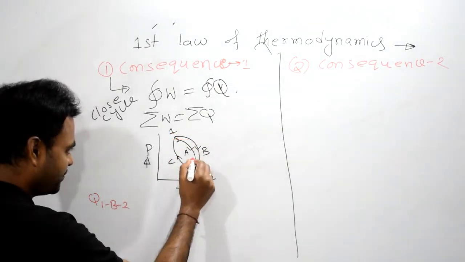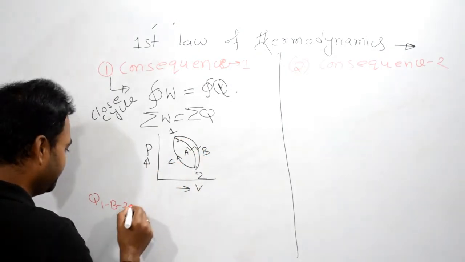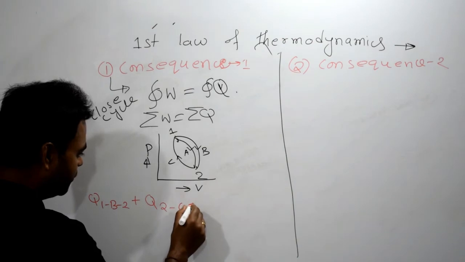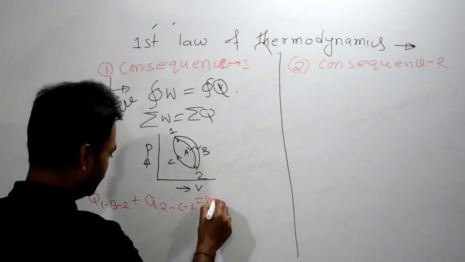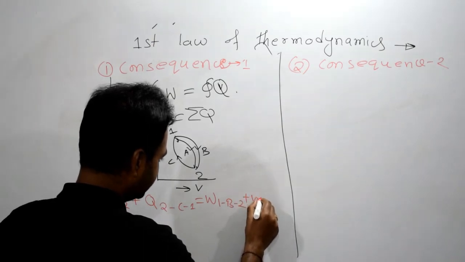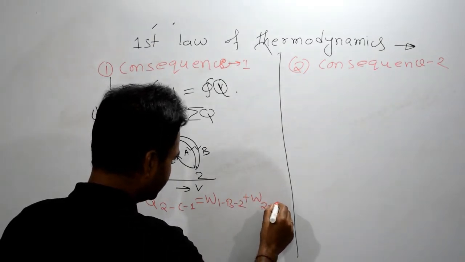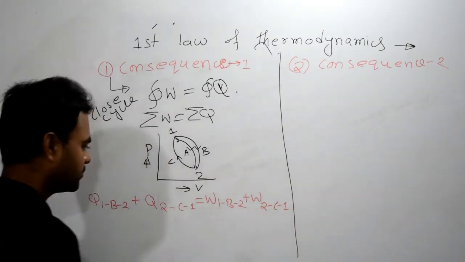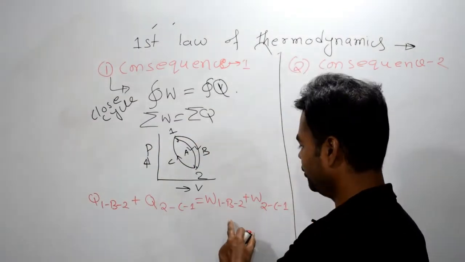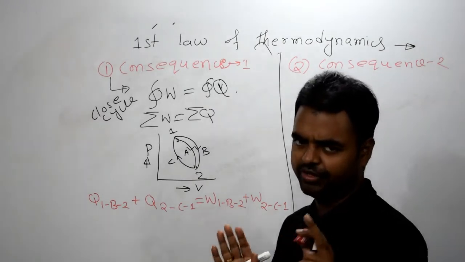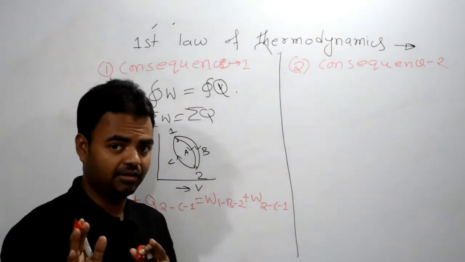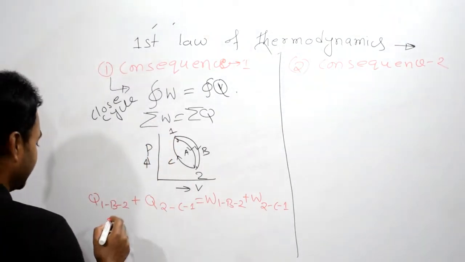I am considering only B and C. Alright, is it correct? I have written heat is equal to work, and we are considering a closed system. It is only happening because of a closed cycle. I must say that: not a closed system, a closed cycle.